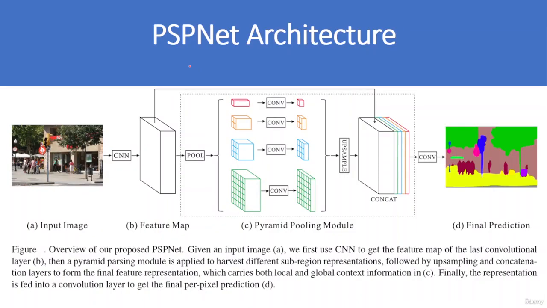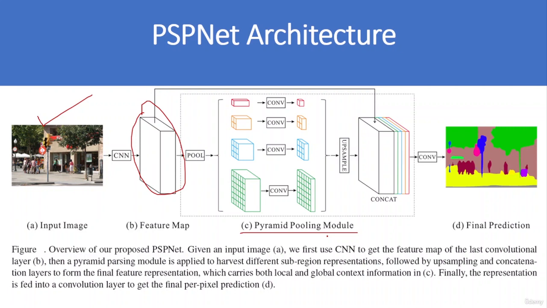So here is the PSPNet architecture. So consider this input image. First, a CNN is used to get the feature map of the last convolution layer. Here you can see the feature map. This CNN architecture can be a ResNet or VGG that can be used to get the feature map of the last convolution layer. Then you can see the pyramid pooling module.